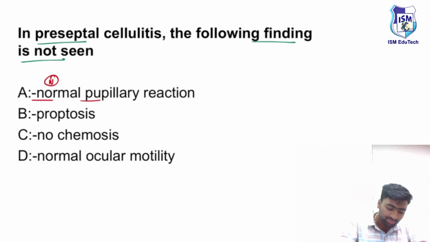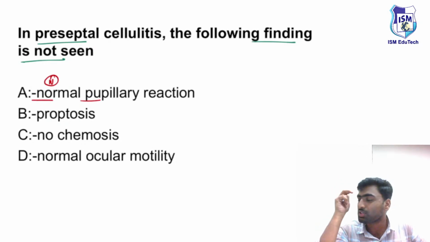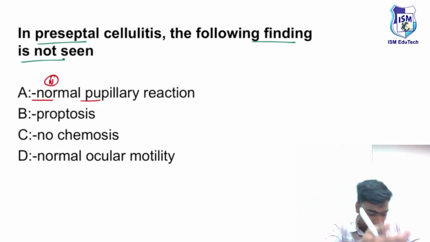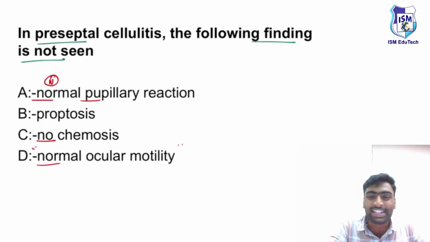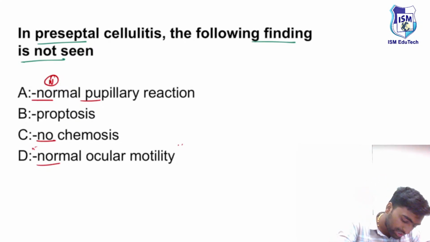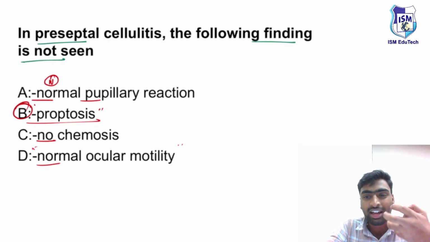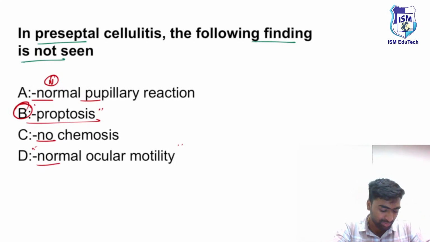Next one. Since there is no involvement of the conjunctiva, there will be no chemosis. And since there is no involvement of the extraocular muscles, there will be normal ocular mobility. If you rule out, the answer will be proptosis. There is no involvement of the eyeball and the eye muscles, so ocular movements will be normal, and there will be no proptosis.